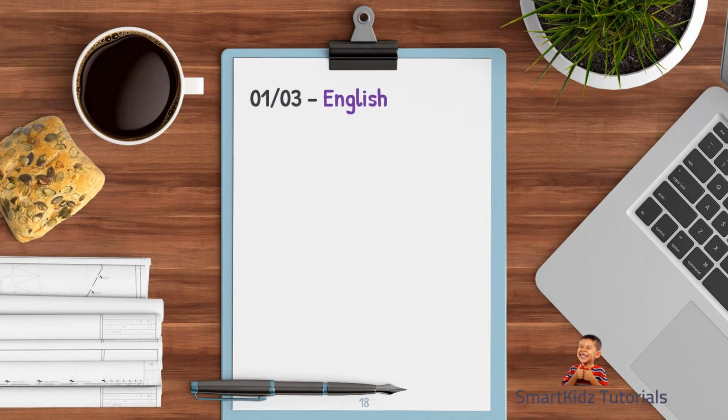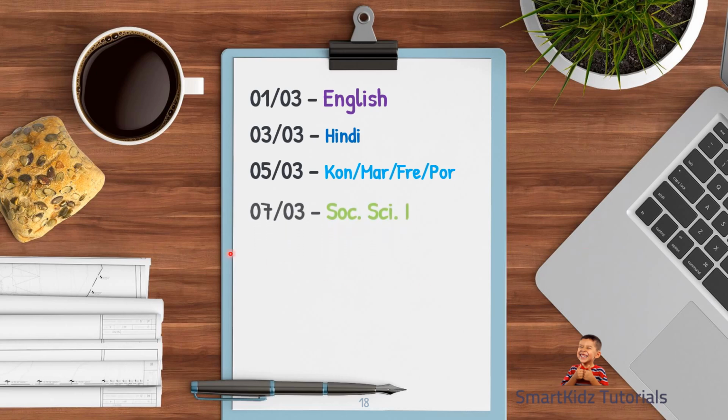So let's have a quick recap of subjects for general students, and see which paper is when. So 1st of March we have English. Then 3rd of March we have Hindi. 5th of March will be a third language, which would be Konkani, Marathi, French, Portuguese, or any other third language that you may have taken. 7th of March would be Social Science 1, which is History. 8th of March, without a break, would be Social Science 2, which is Geography.